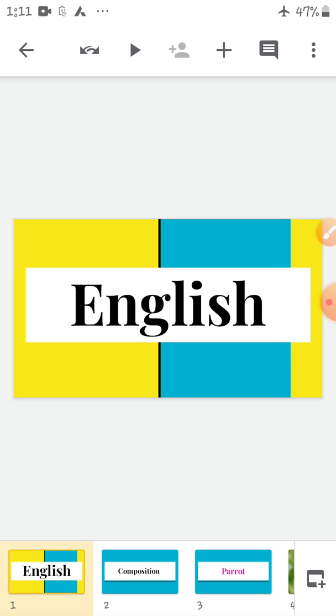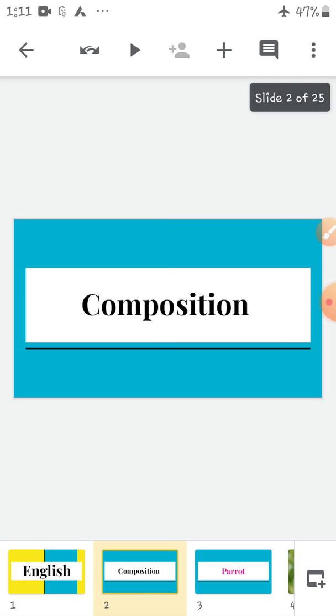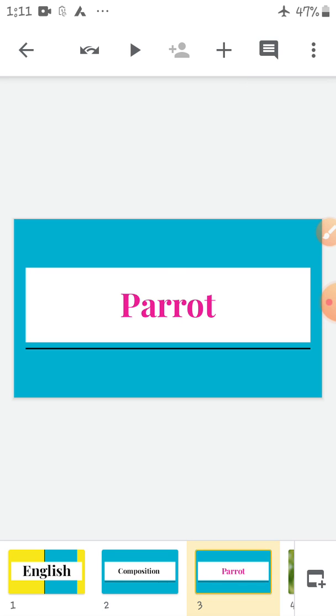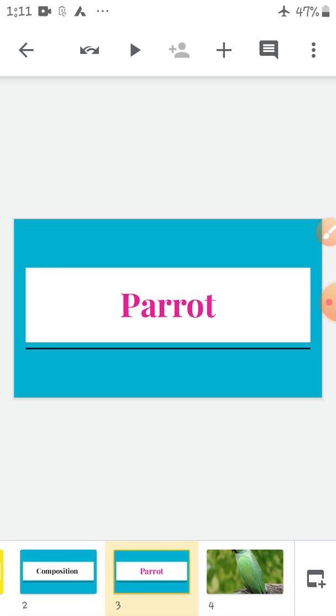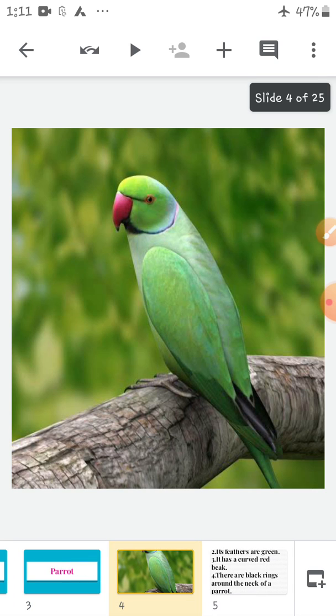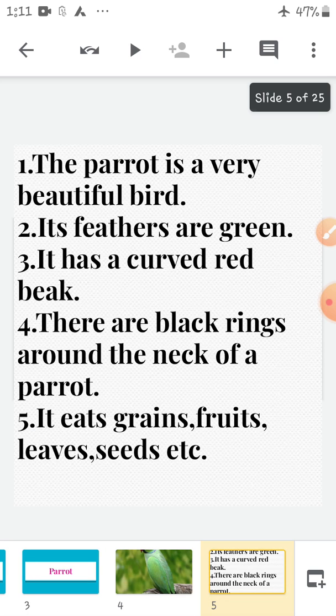So in English today we are going to do composition, and the topic of the composition is parrot. This is the picture of a parrot. I hope you liked it. And what is a parrot? A parrot is a bird. Let's start.